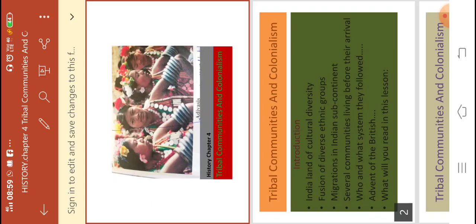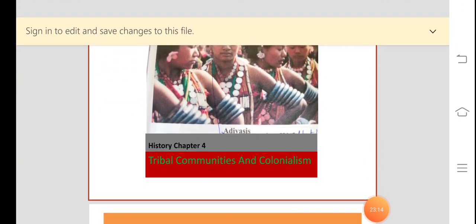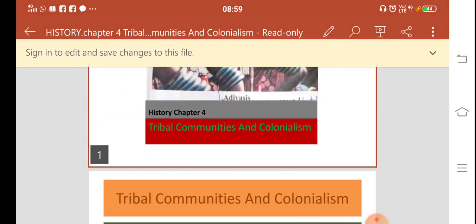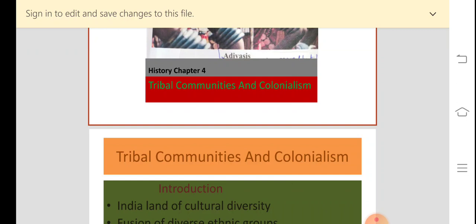So students, this is what we have studied in today's part. In the first part, I introduced to you the tribal community. I told you that India is a land of many cultures coexisting together, and different ethnic groups.